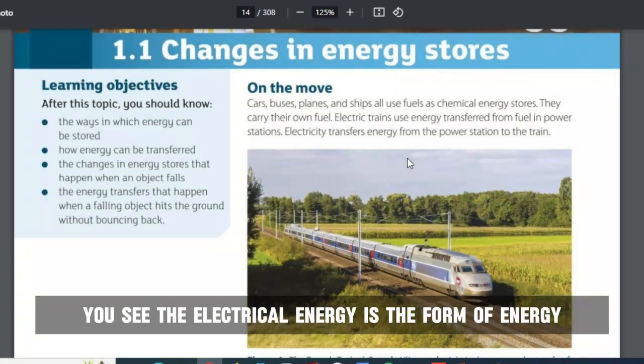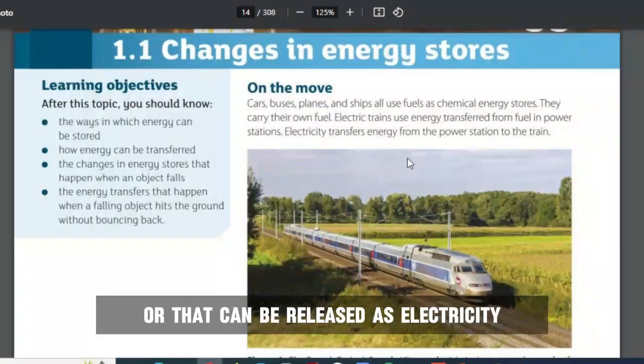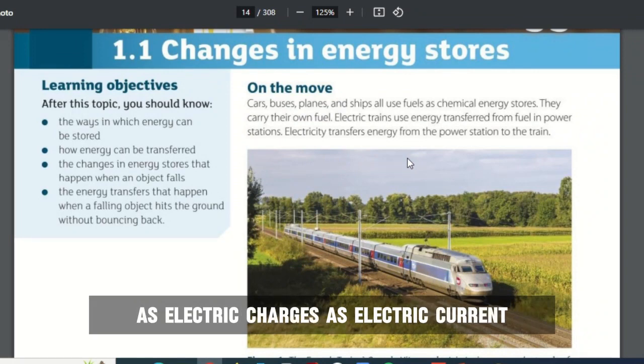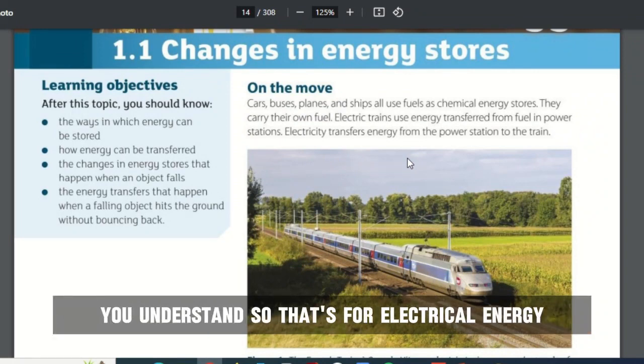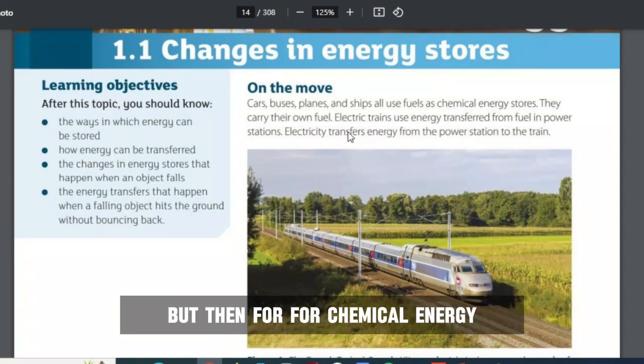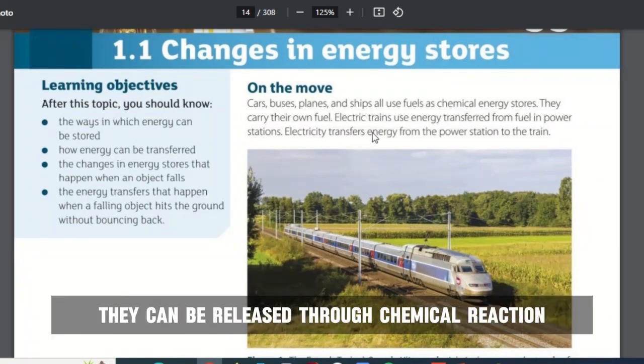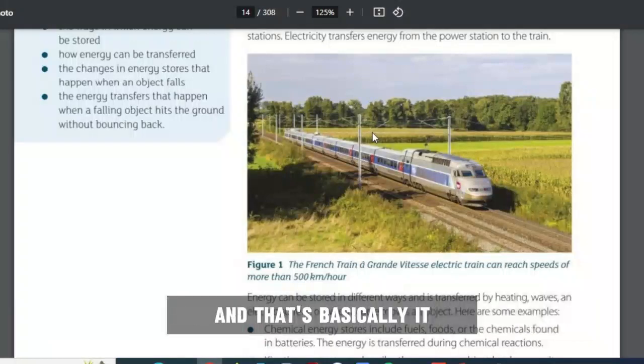You see, electrical energy is the form of energy that can be transferred or released as electricity, as electric charges, as electric current. You understand? So that's for electrical energy. But chemical energy is released through chemical reaction, and that's basically it.